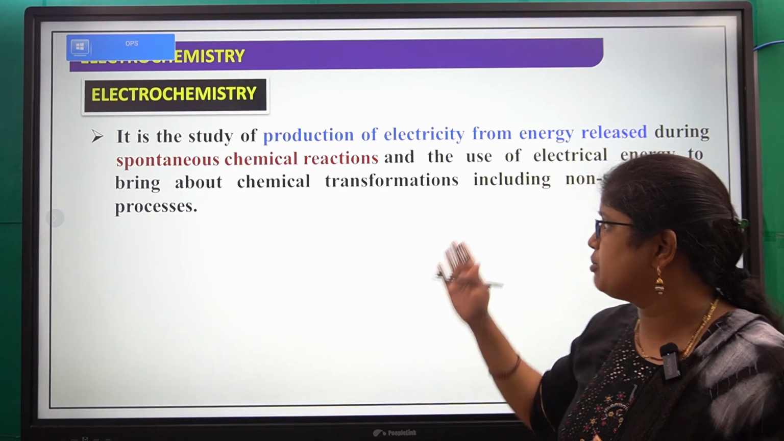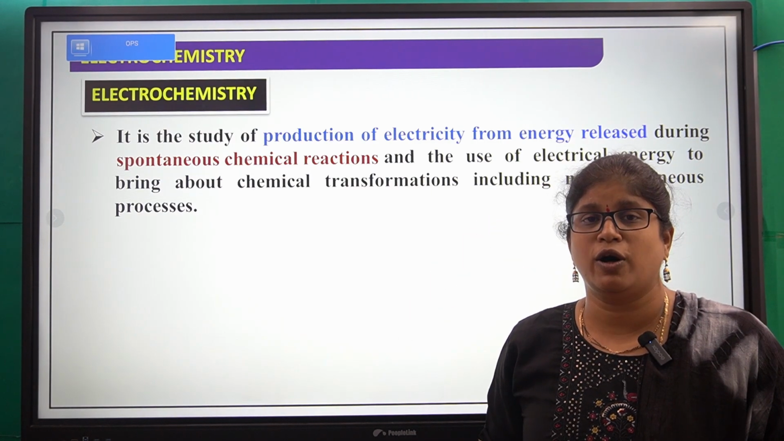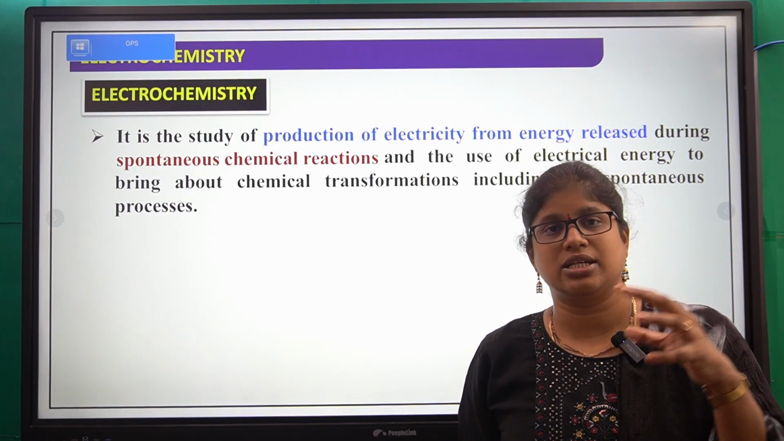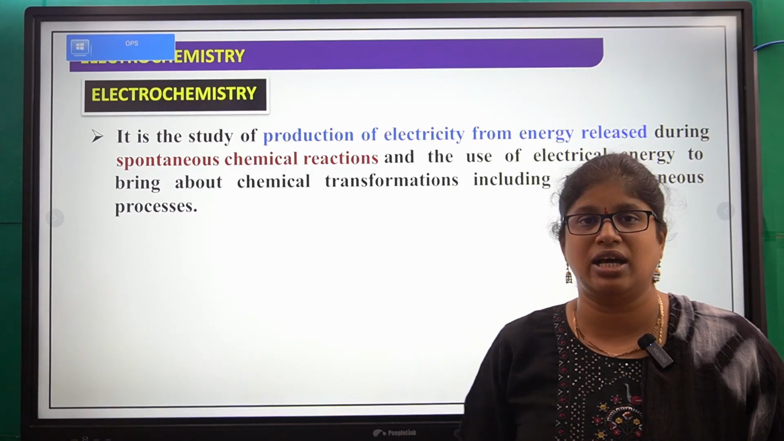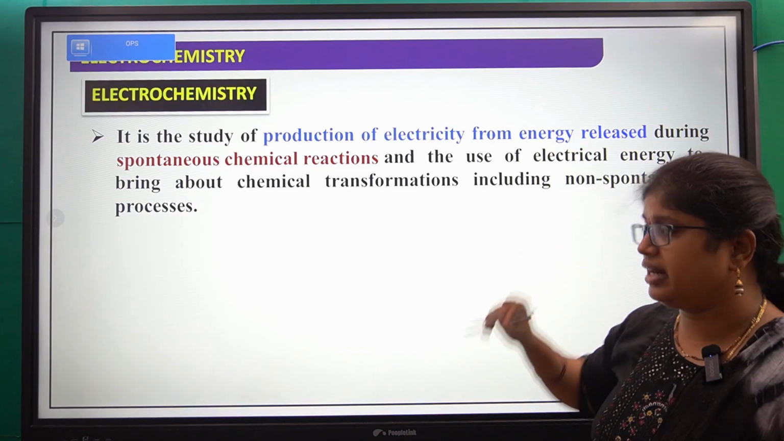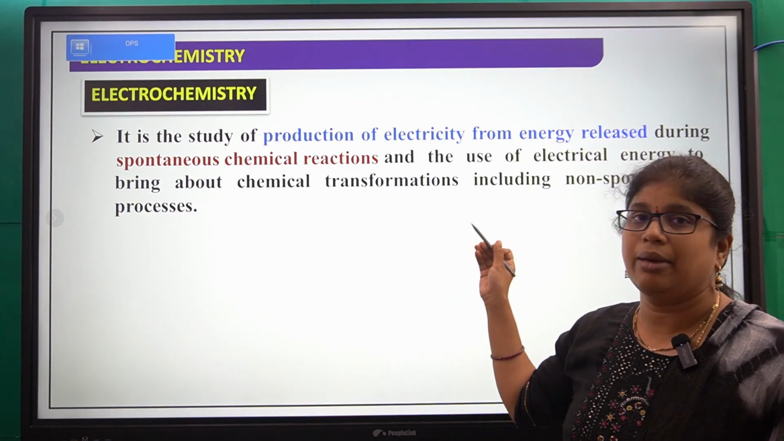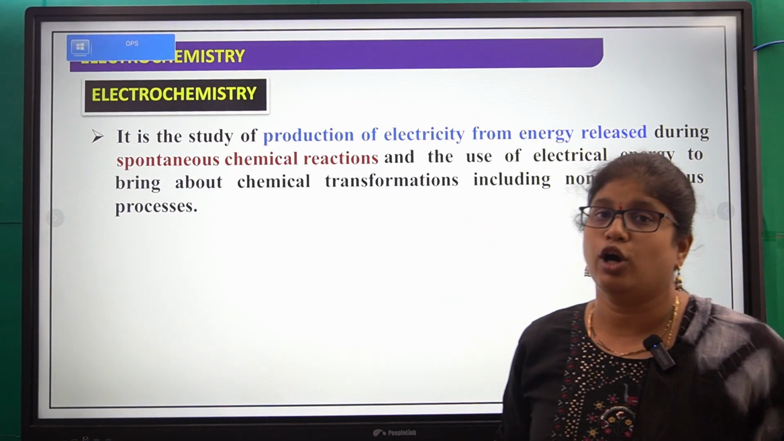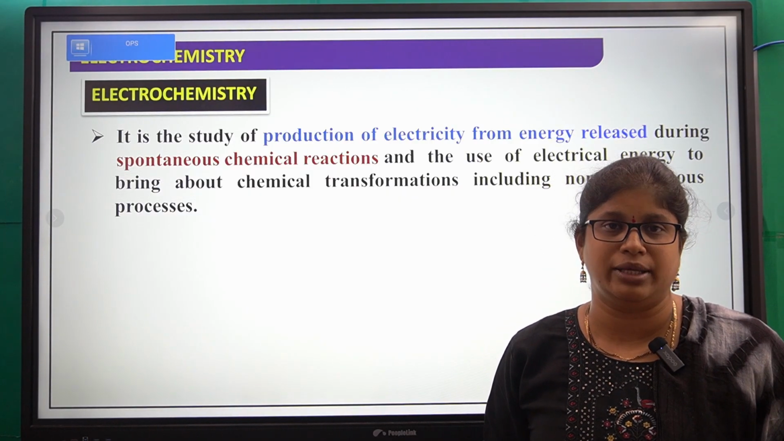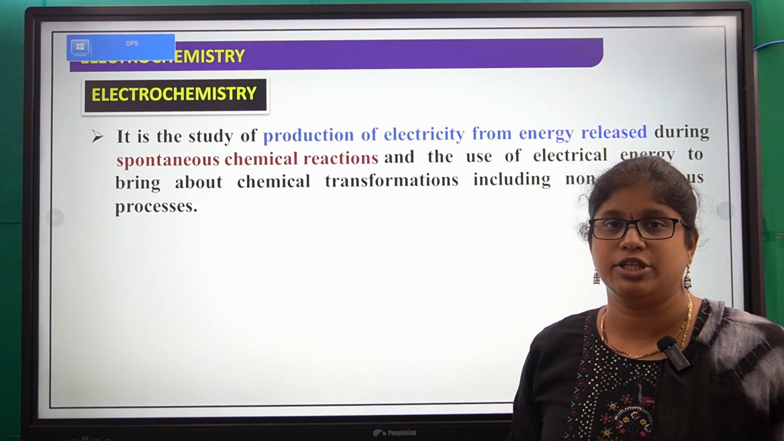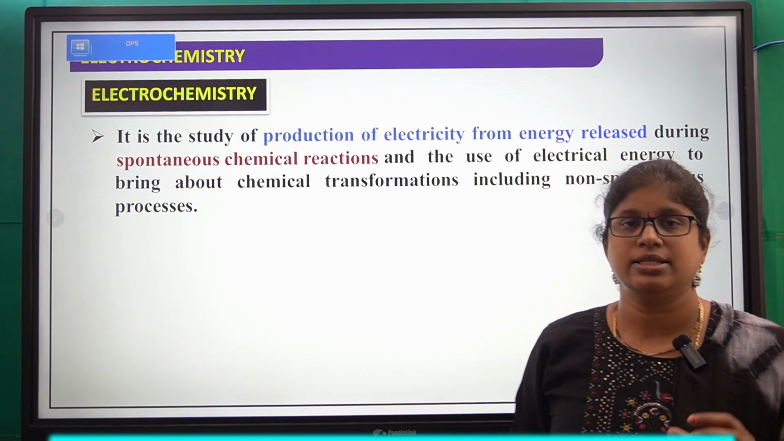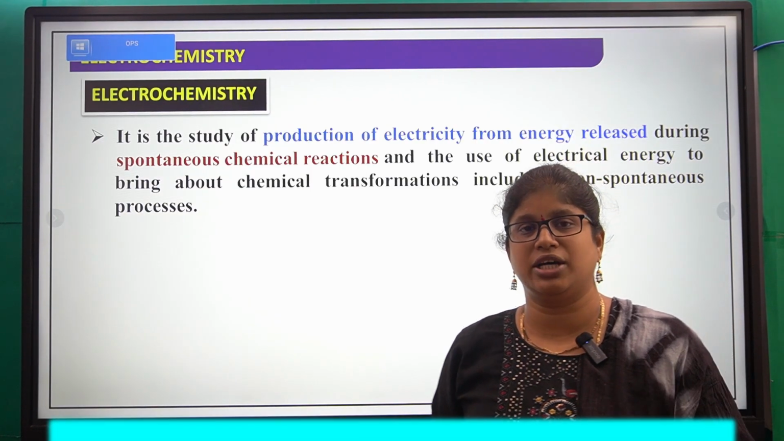What is the meaning of non-spontaneous? Non-spontaneous means they are not carried out on their own. They require external energy. What is that external energy? That is electricity. So non-spontaneous means they do not carry out themselves, so they require external energy, and that external energy here is electrical energy. The best example here is charging and discharging of a battery.